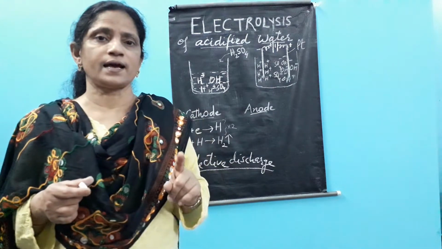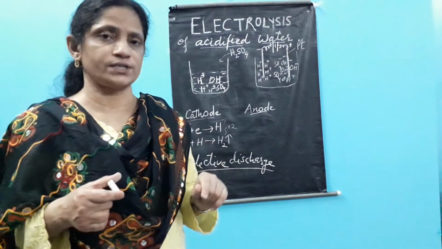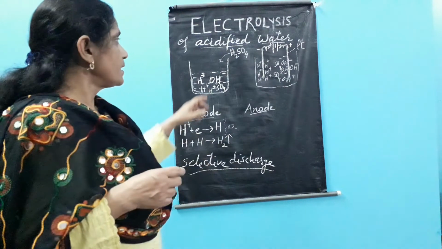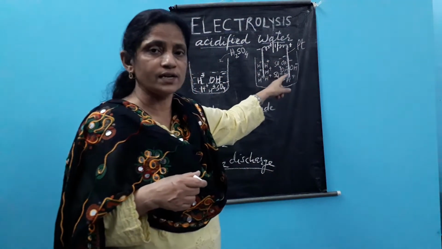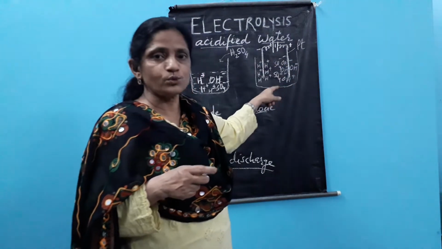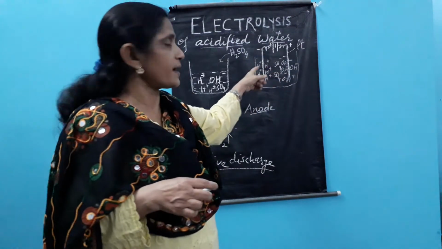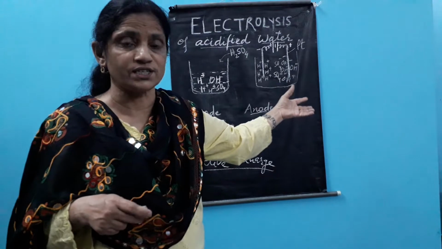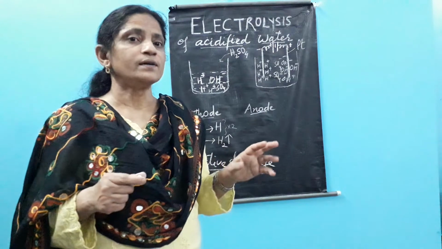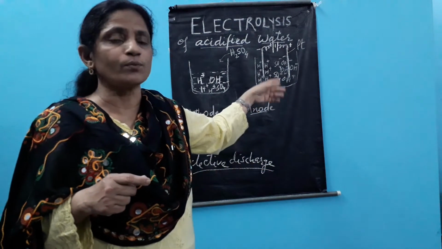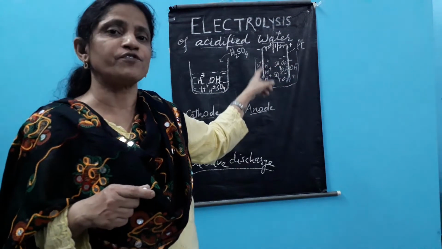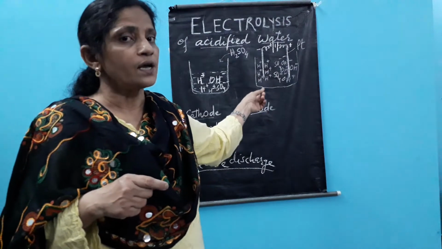The first criterion is: the higher the concentration, the more the preference. Out of the two ions which are reaching, I am taking this example just to explain. Out of these two, SO4 and OH ions, the one having more concentration, meaning more quantity, more number, will be selected. Majority wins. Here the one in more quantity or more number is the OH ions, right? The OH ions are selected, meaning preference will be given to OH ions over the SO4 ions.